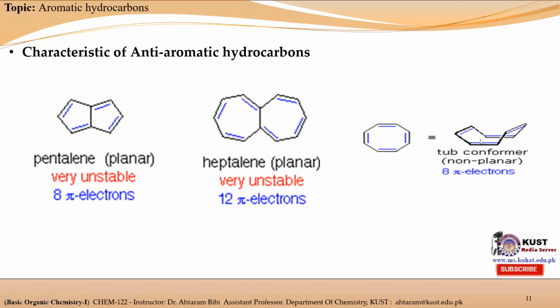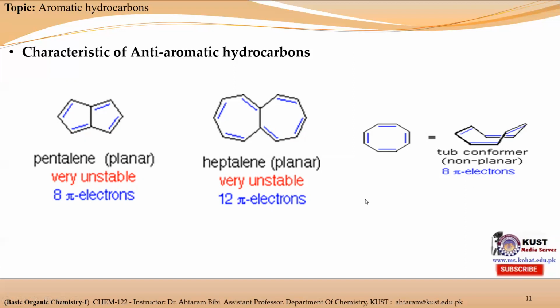But it also exists in this conformer form. In this case, it is cyclic in nature, fully conjugated, and possesses 8 pi electrons, but it is not planar, as some carbons are above the plane and some are below the plane. So it means that it is not a planar molecule, so it does not possess the third property of an anti-aromatic hydrocarbon. So in this conformer form, it is considered a non-aromatic hydrocarbon because its structure is not planar.